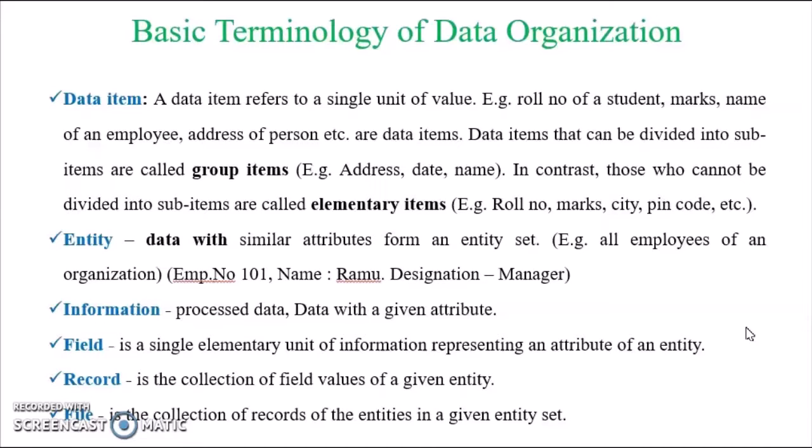The next terminology is file. File is a collection of records of entities in a given entity set. So in a file we are going to have a set of records. A record has a collection of fields and each field has some sort of information.